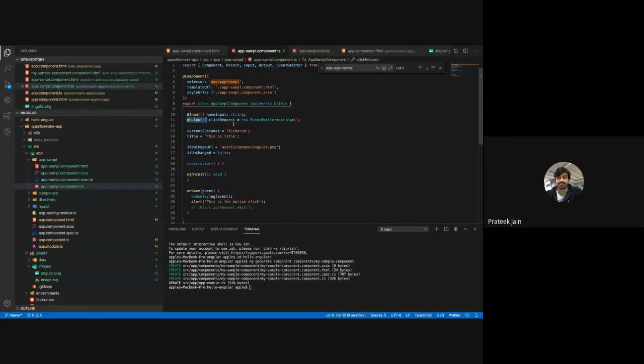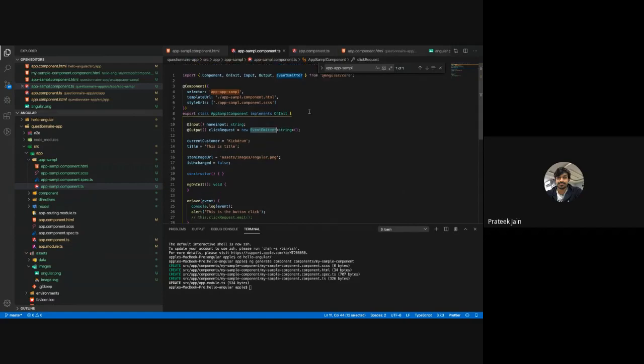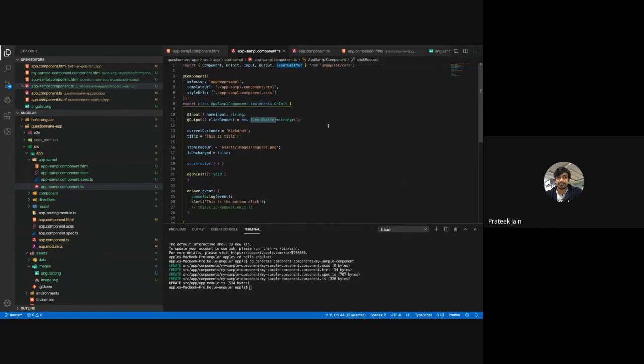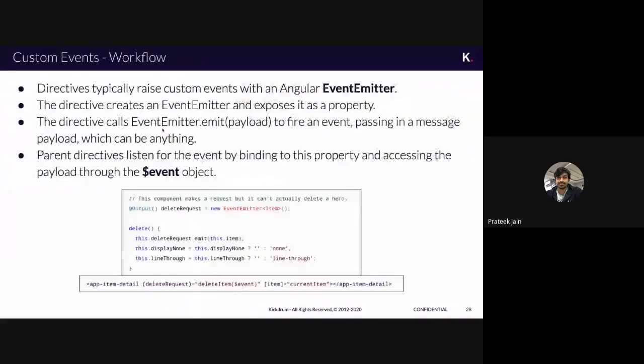Now what we did in front of that is we created one object called EventEmitter. A couple of things you have to understand: some objects are already predefined or provided by Angular, which you have to use to build the application. The same way @Input is predefined, @Output is defined, EventEmitter is also defined. The main usage of this EventEmitter is to create your custom events. I think I have that in my slide, custom events.